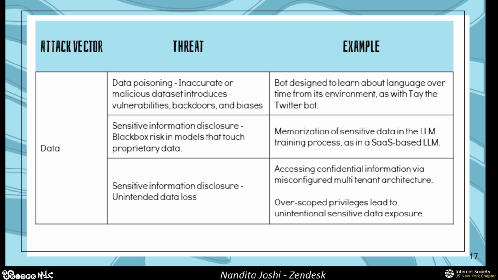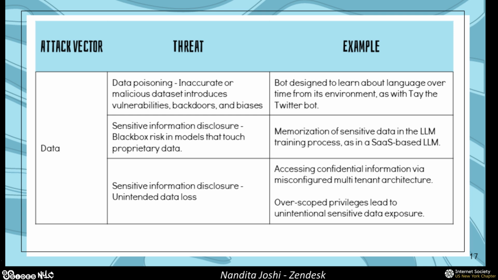So take, for example, you have an OpenAI implementation in your organization. You're all using ChatGPT, it's all good. You have HR and legal and sales, and everyone's using all of these things. But what if your third party model is training on all of this data? Then as your model is training on this data, all of this organization specific information is going to be added into your model's memory. And this is one way of having your sensitive information disclosed to other users of that model outside of your organization as well.